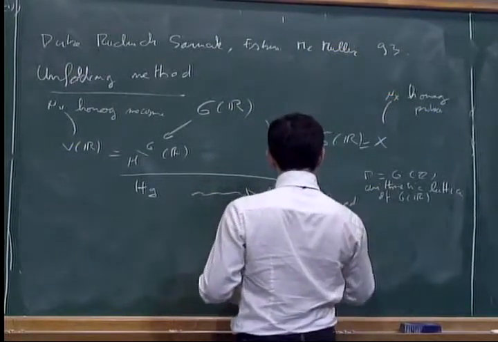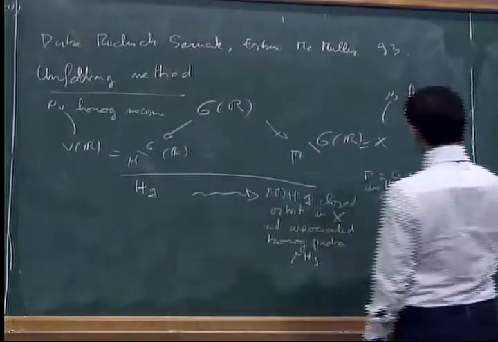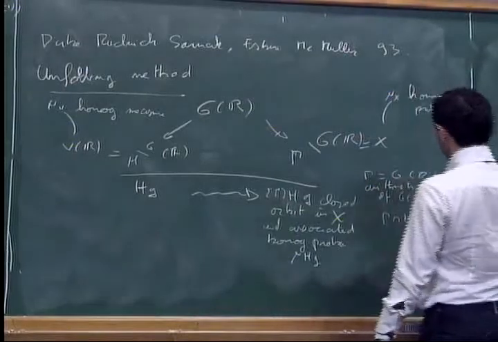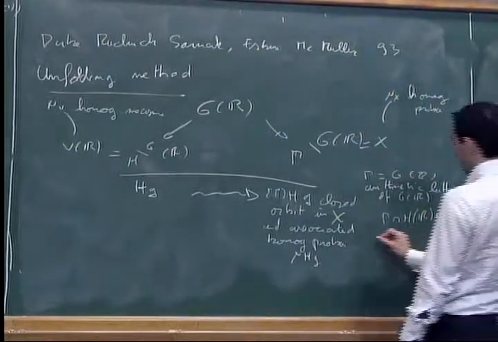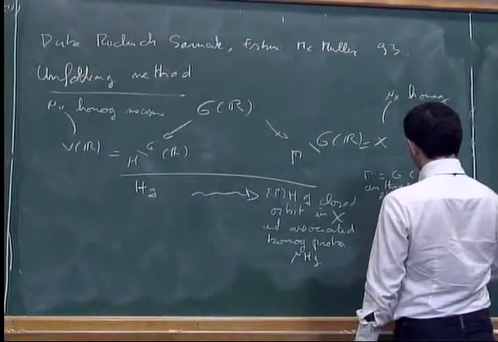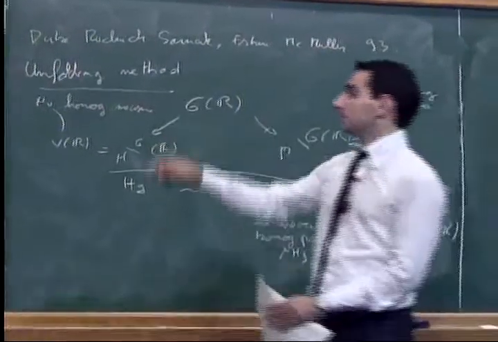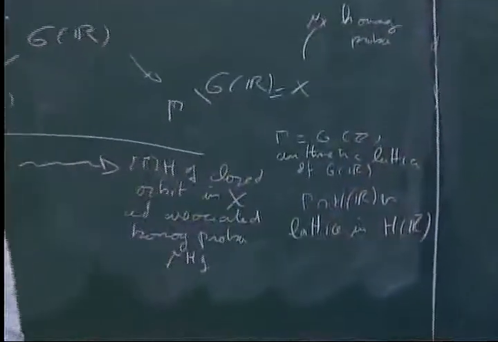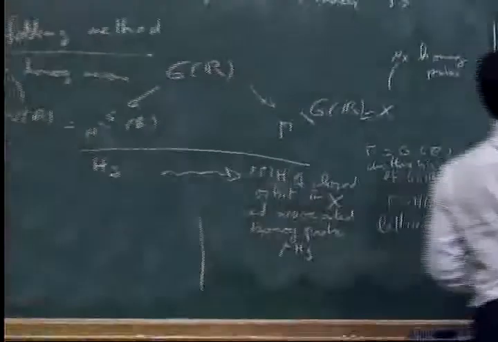I'll write it mu of Hg. So actually gamma intersected with H of R is a lattice in H of R. That follows from the hypothesis. Okay, so we'll go on.